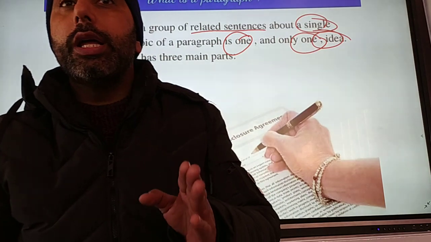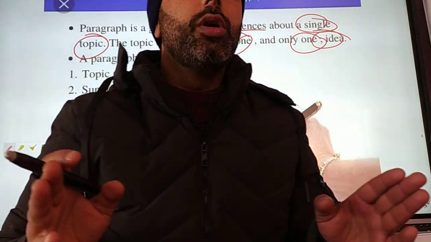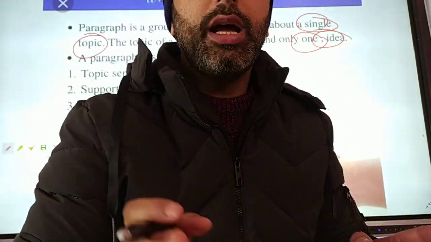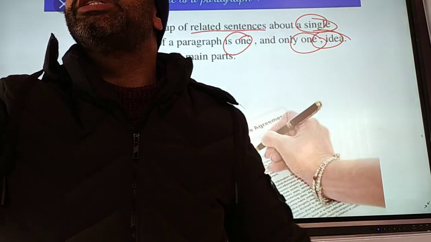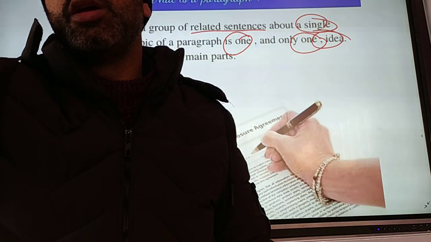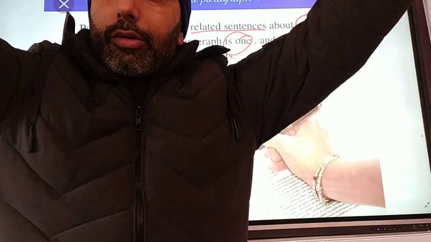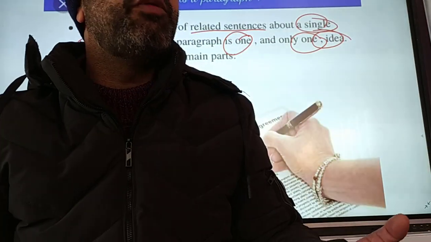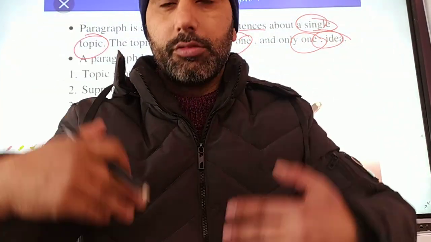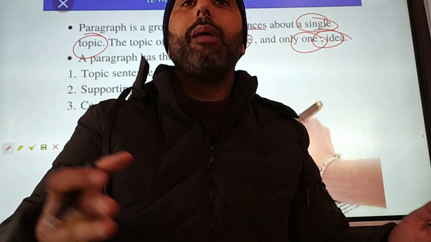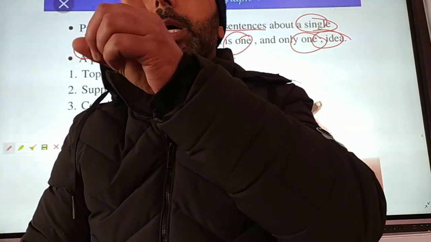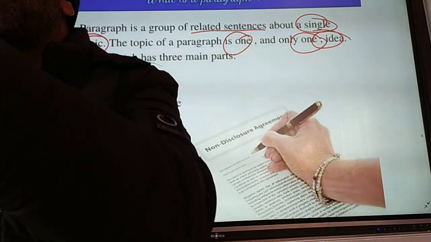For example, if in the examination it comes to you, write a paragraph upon the wonders of science, you have to say there are so many wonders of science. Electricity is one of the wonders of science. Now you do not have to write more upon electricity, so many pages, no. You have to say other wonders of science: health, communication, transport, other things. This is the difference between paragraph and essay.